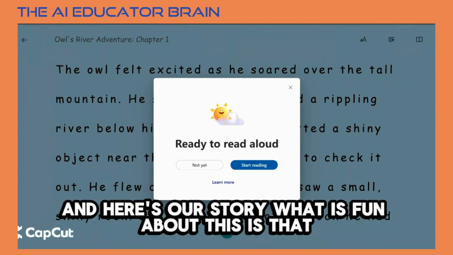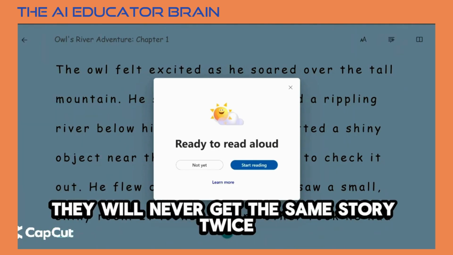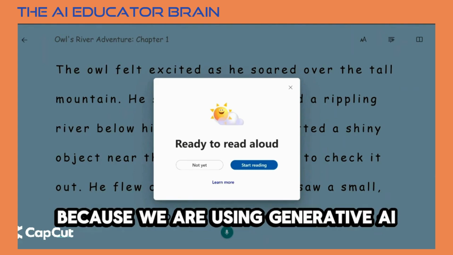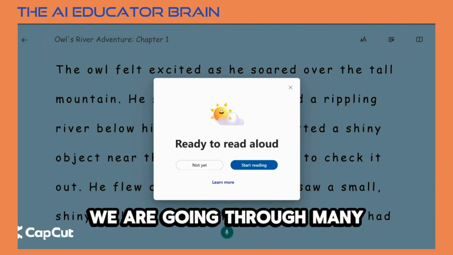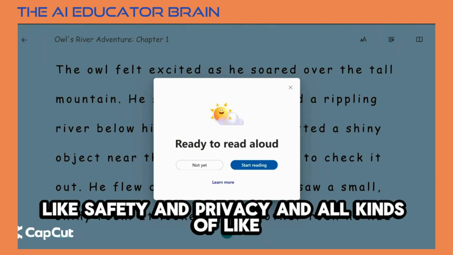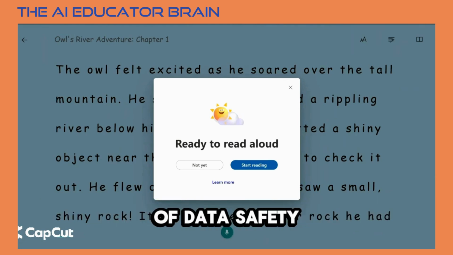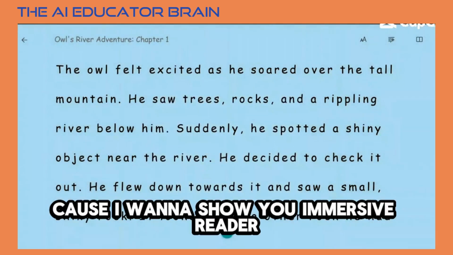And here's our story. What is fun about this is that if your learner really likes owls and mountains, they will never get the same story twice because we are using generative AI. We are going through many, many layers of Microsoft, like safety and privacy and all kinds of really important layers of data safety. I'm not going to start reading yet because I want to show you Immersive Reader.